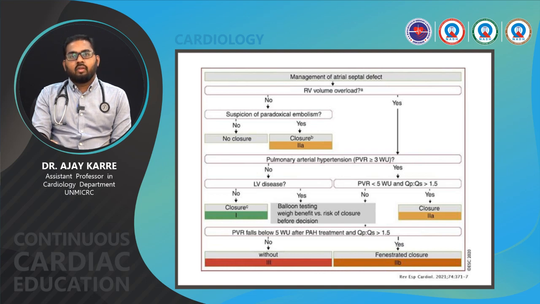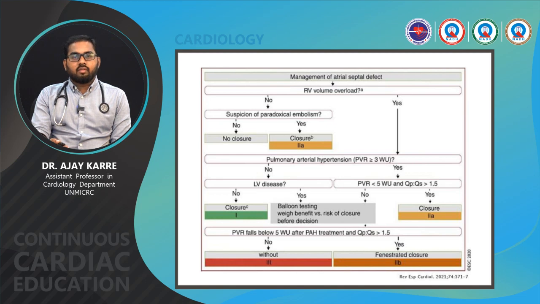If we get a pulmonary vascular resistance of more than 3 Woods units but less than 5 Woods units, and Qp/Qs of more than 1.5, then you can close this atrial septal defect, which is a class 2 indication. But if the pulmonary vascular resistance is not less than 5 Woods units and Qp/Qs is also not more than 1.5, then balloon testing should be done before that.